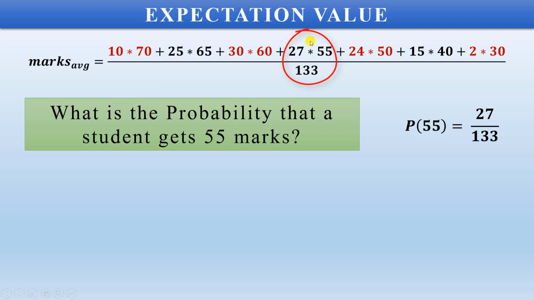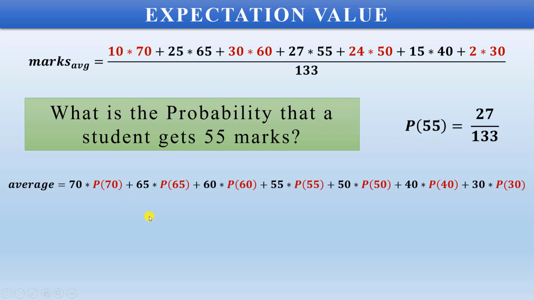So here we can see that 27 students have obtained 55 marks out of 133 students. So the probability of getting 55 marks is 27 by 133. Similarly, for every term in this expression, we can calculate this probability.